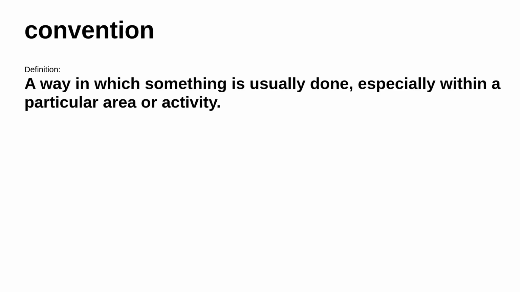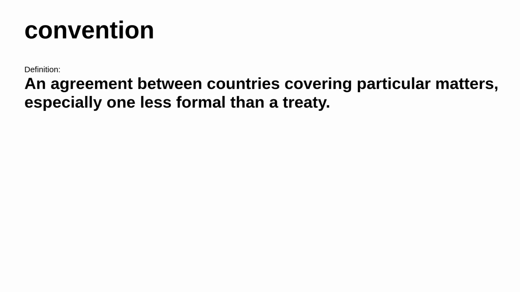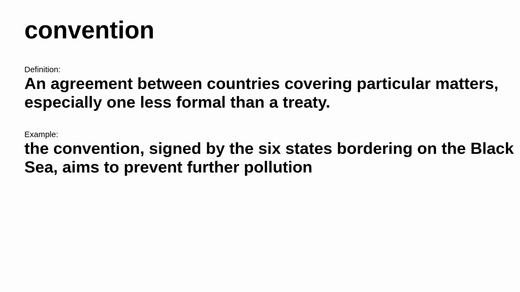Next up. Convention. It's defined as a way in which something is usually done, especially within a particular area or activity. For example, the woman who overturned so many conventions of children's literature. In other places, it means an agreement between countries covering particular matters, especially one less formal than a treaty. For example, the convention, signed by the 6 states bordering on the Black Sea, aims to prevent further pollution.